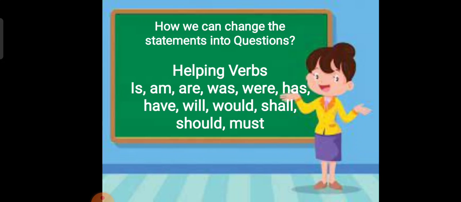Now the next thing is how we can change statements into questions. A statement is a simple sentence, but how can we change that sentence into a question? Before knowing that, we should know about helping verbs. Helping verbs are the words that help a verb. These helping verbs are is, am, are, was, were, has, have, will, would, shall, should, must, and many more. These are the normally used helping verbs.